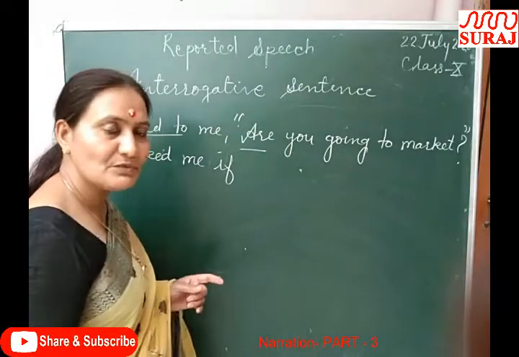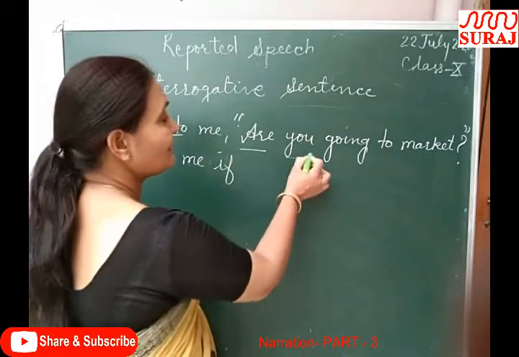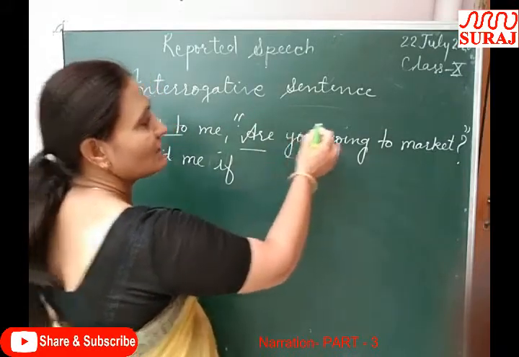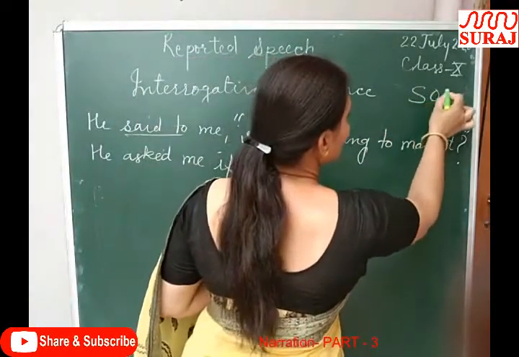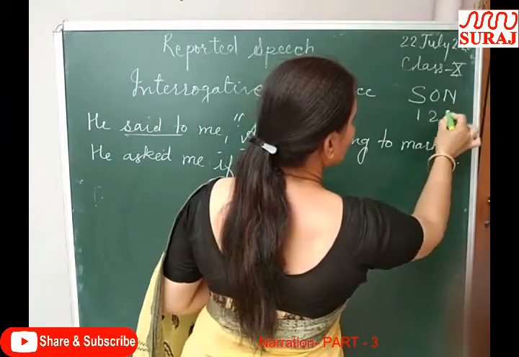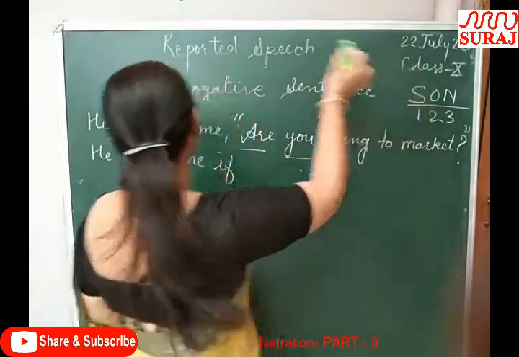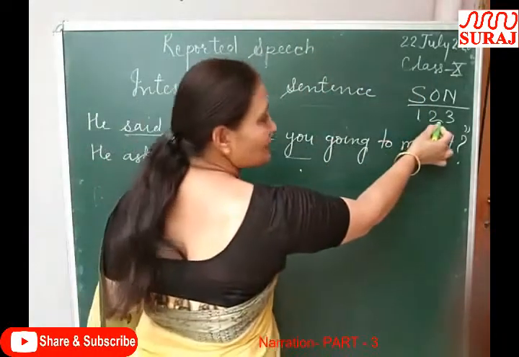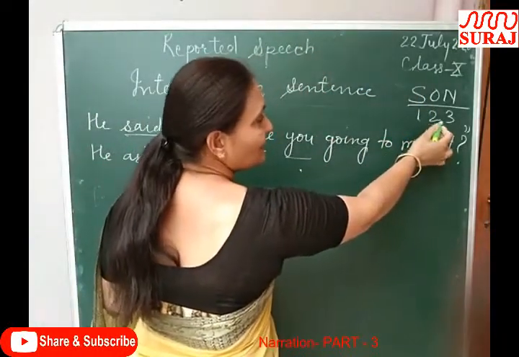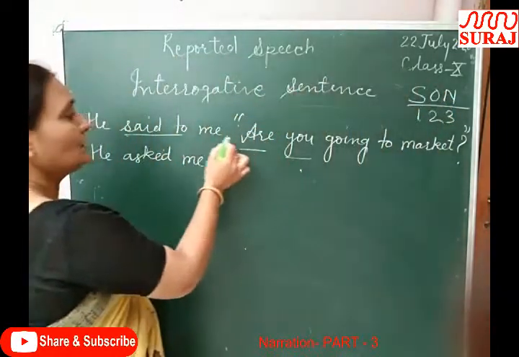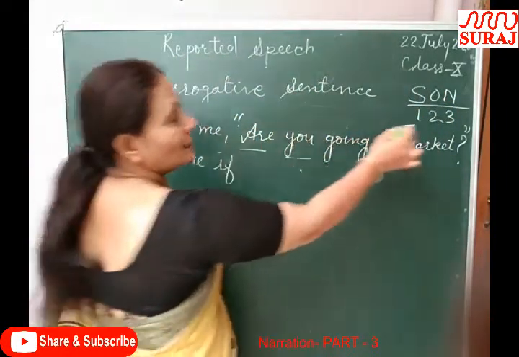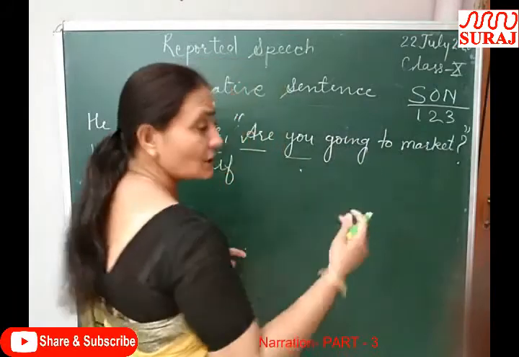Which person is this? This is second person, and second person is changed according to the Sun formula. First person is changed according to the subject of the reporting verb. Second person's pronoun is changed according to the object of the reporting verb. And third person of the reported speech is not changed.